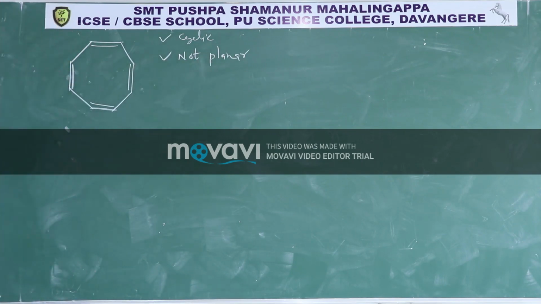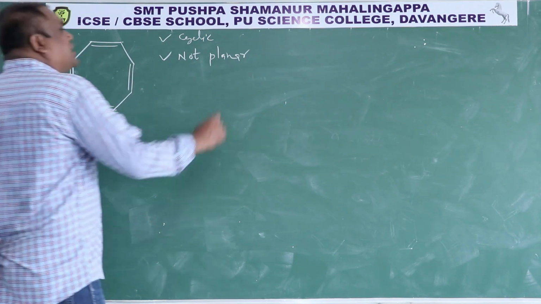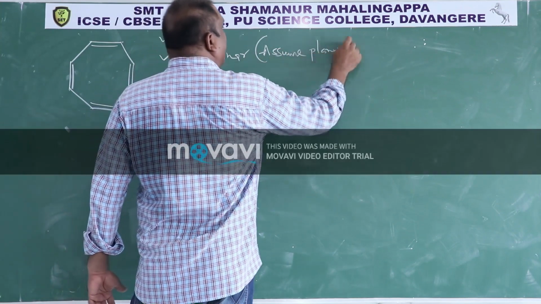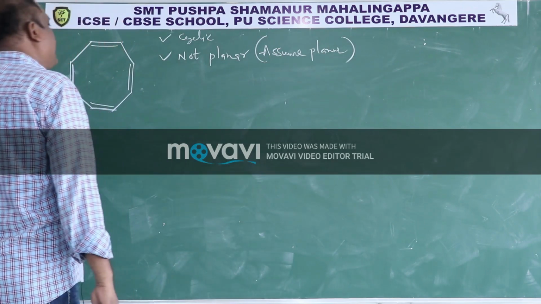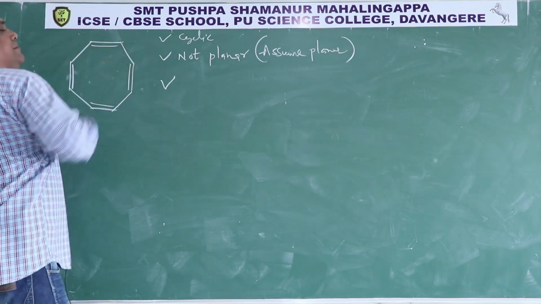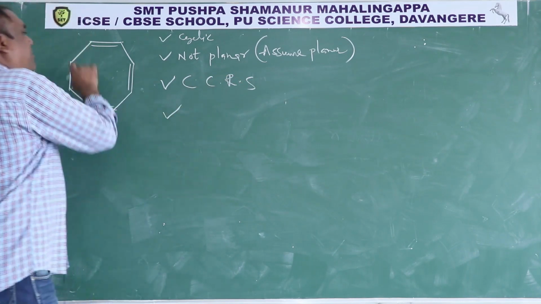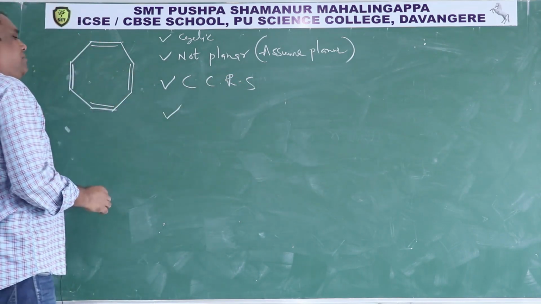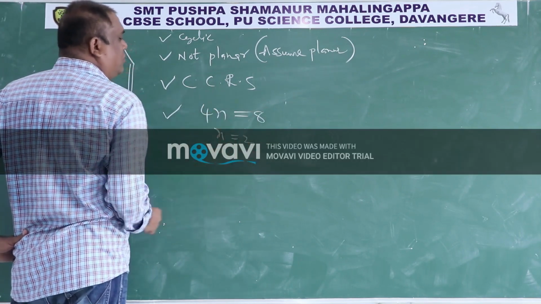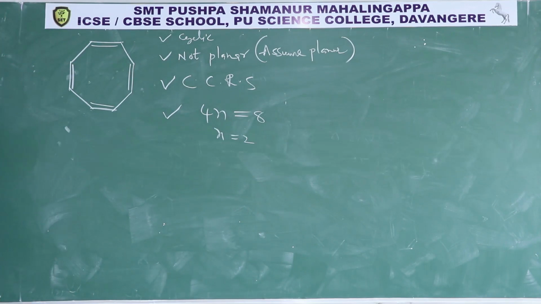Therefore it is not aromatic, it is not anti-aromatic. But assume it is planar. Then it is having a cyclic conjugated resonating system. Then number of electrons in the cyclic conjugated resonating system are 8. 4n is equal to 8, n is equal to 2. It should be anti-aromatic. But it is not anti-aromatic because it is not a planar compound.